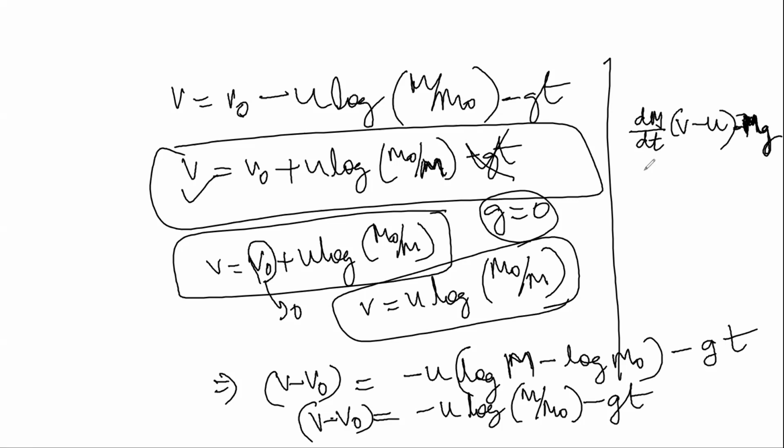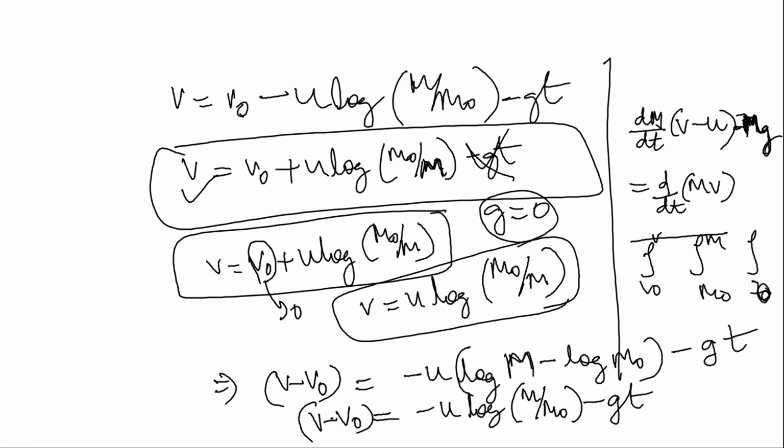So that should be equal to, according to Newton's second law, d by dt of m into the velocity of the rocket. I equated them and got one equation. Then I integrated that equation between limits v naught to v, m naught to m, and t naught to t, or 0 to t. From these conditions, I got this equation.